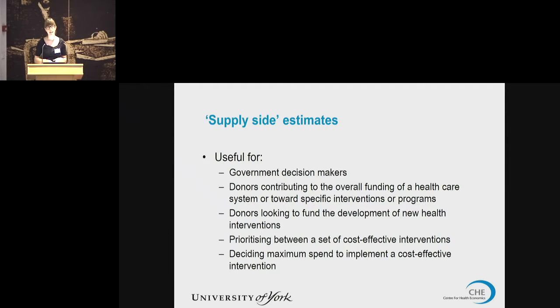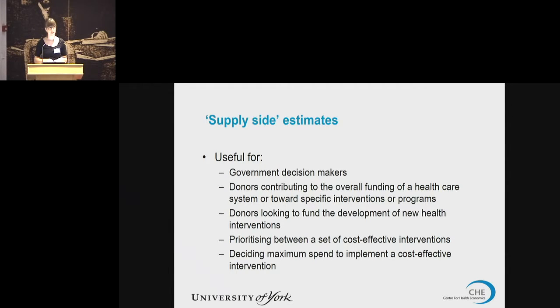So if we can indicate something about how effective a new vaccine or intervention is likely to be and what we think the cost of that might be, that gives us an idea of whether or not it's likely to be cost effective at the country level, if countries should adopt it or not. And if not, that indicates that that money for investment in the new vaccine or technology may be better spent elsewhere. These are also useful for prioritizing between a set of cost-effective interventions.